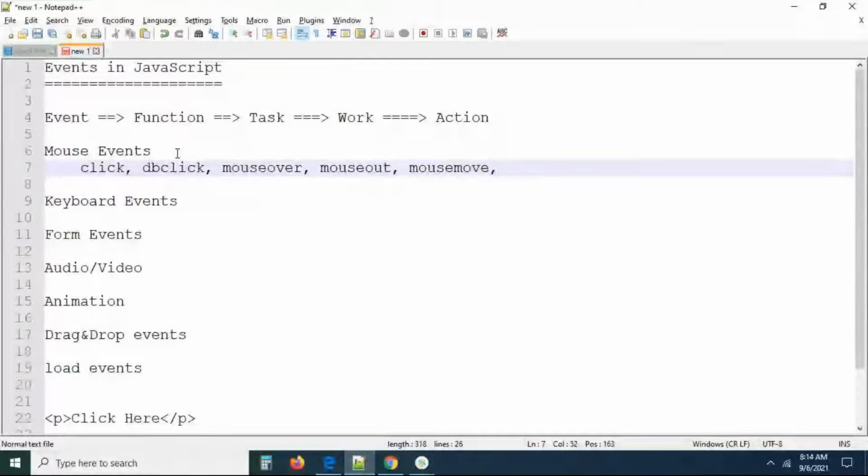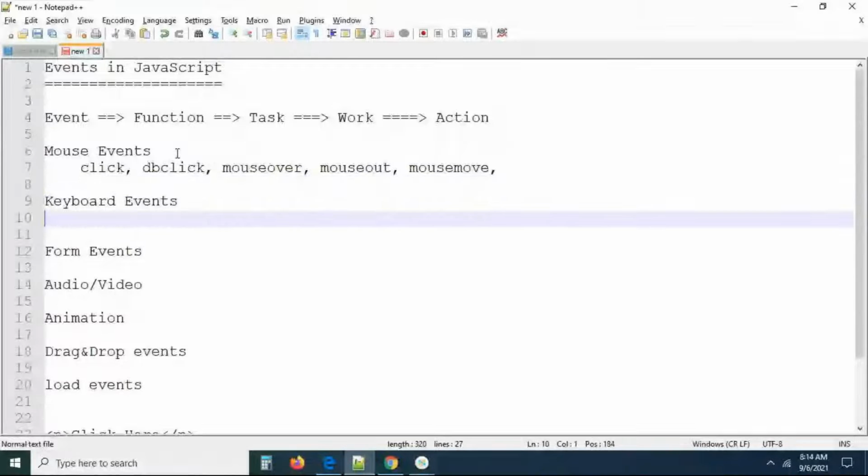Now one more thing: what are the keyboard events? Generally, when we are pressing a key, there is an event called key press. There is one more event called key up. So you pressed the key and you released the key. Key up means press and release. That is called key up. Just key press, what do you want to do? Just key up, what do we want to do?